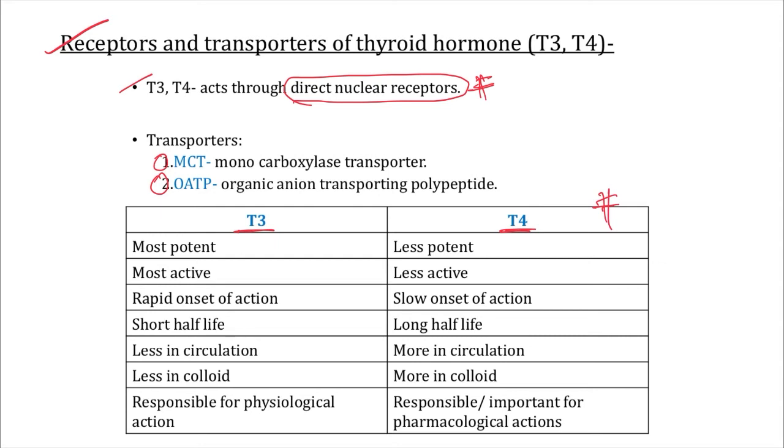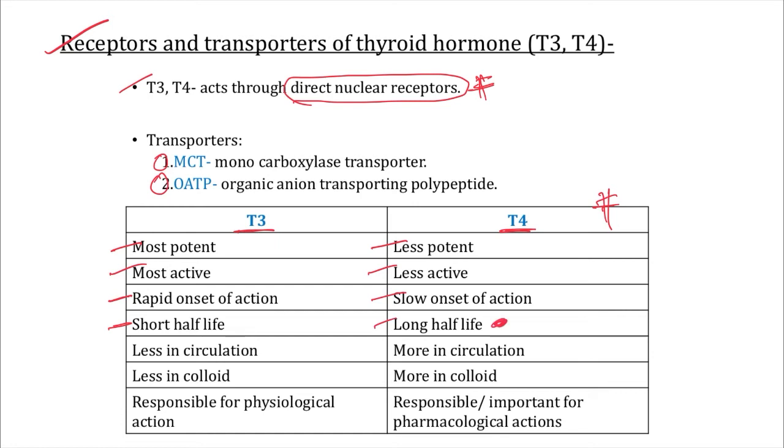Our T3 is the most potent and most active form of thyroid hormone, right? The most potent and most active form of thyroid hormone is our T3. Now see here, sir, our T4, just the opposite of T3, is the less potent and less active form. Also, T3 has a rapid onset of action and a short half-life, whereas T4 has a slow onset of action and a long half-life. Very important, sir, keep this in mind.